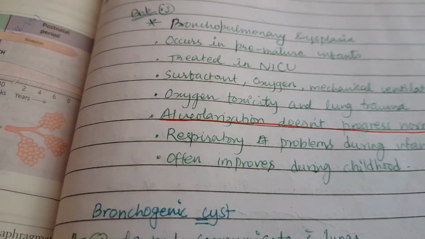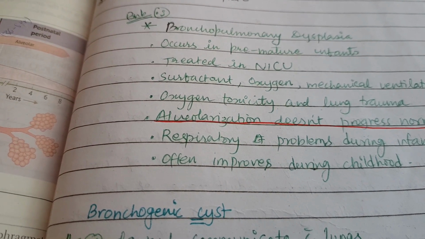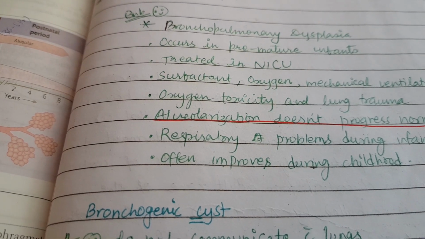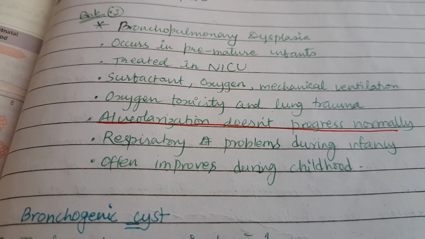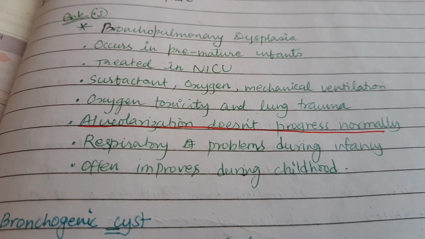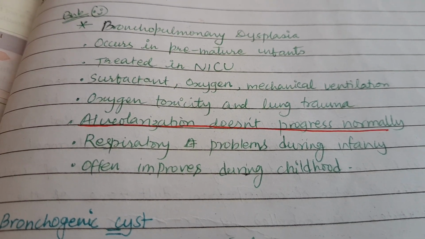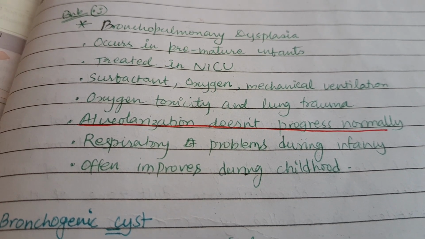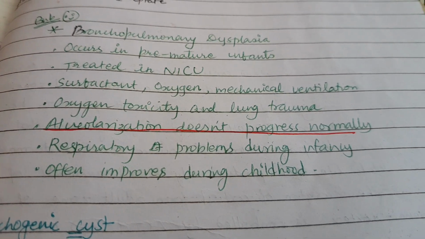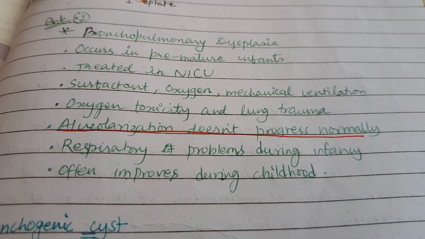In BNB, there is written that there is bronchopulmonary dysplasia. Bronchopulmonary dysplasia occurs in premature infants treated in NICU. Okay, so this can occur in premature infants treated in NICU. Surfactant, oxygen, and mechanical ventilation are required for the treatment. Oxygen toxicity and lung trauma can occur, and alveolarization doesn't progress normally in this disease. So there will be abnormal alveoli formation, okay, in bronchopulmonary dysplasia.